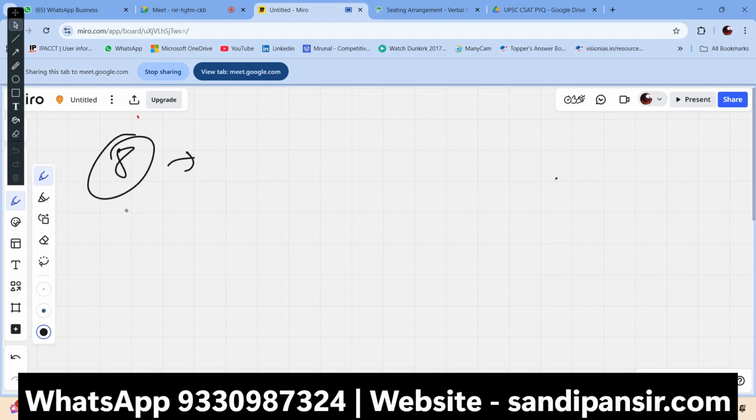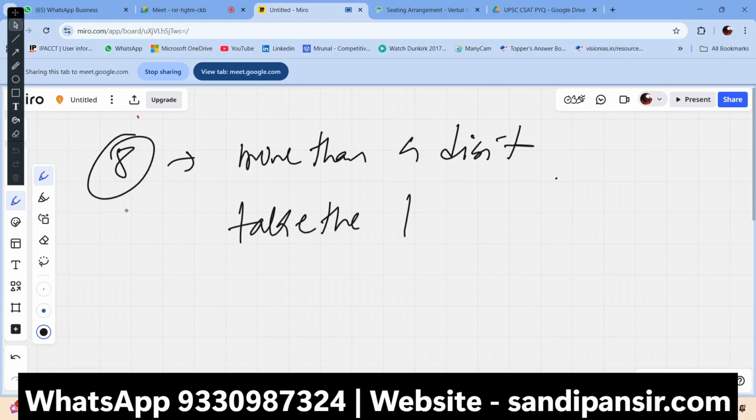If the number is more than 4 digits, then take the last 3 digits and divide by 8. If that is divisible, then the overall number is also divisible by 8 itself. A very unique concept out there.